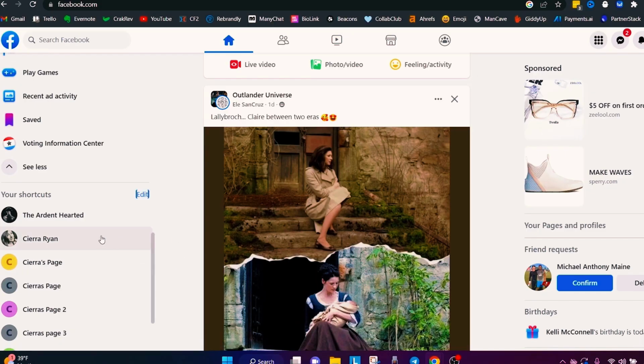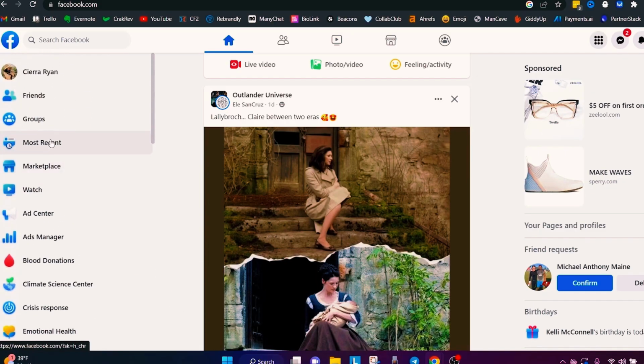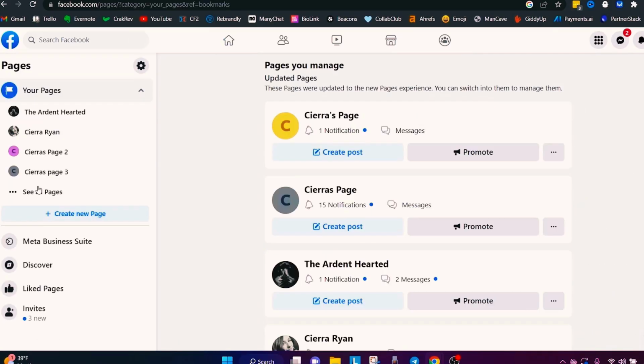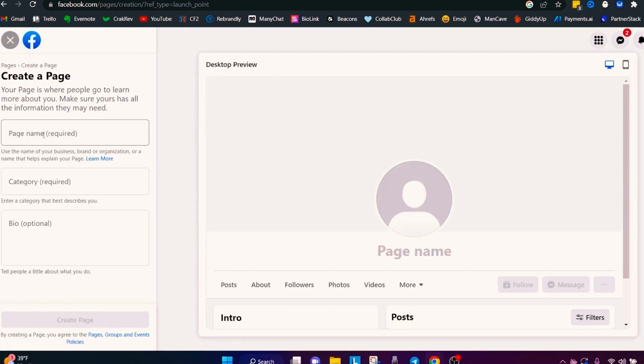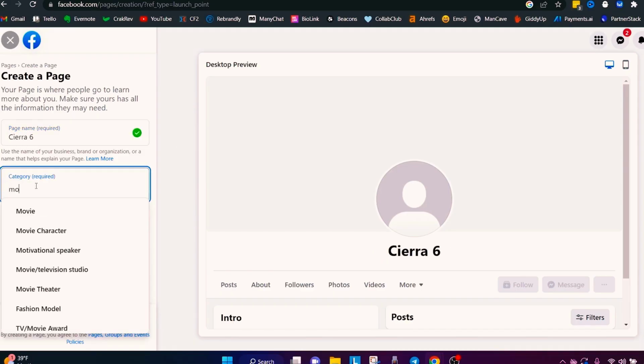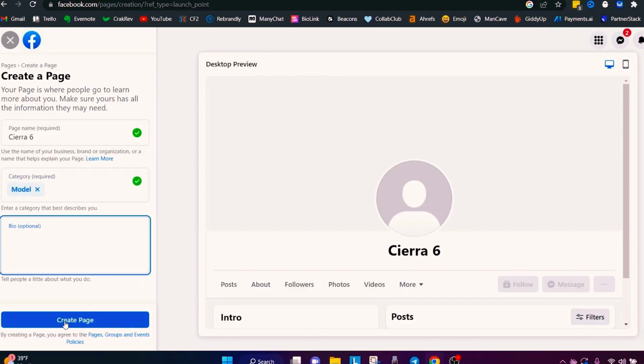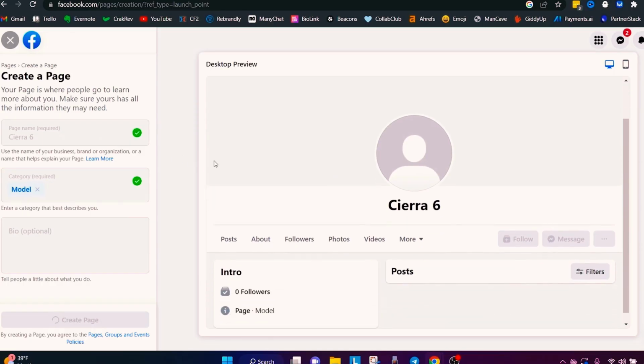And so I'm going to go through the process as if I was doing this for the first time. If you were doing this for the first time, then you want to come on this left-hand side and find where it says Pages. So I'm going to click Pages, and then come right here where it says Create New Page. All you have to do here is put in the page name and category, none of this stuff really matters, and then create the page. In fact, I'll just do it, and I'll type in Sierra 6. For category, we'll put in model, and the bio we can leave blank, and I'll hit create page. This will create the page right here.